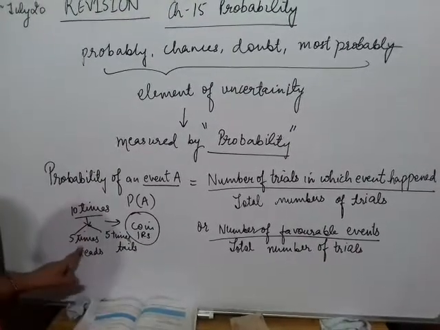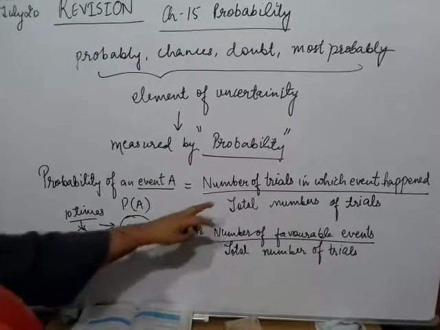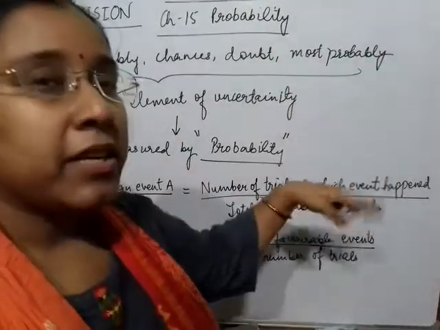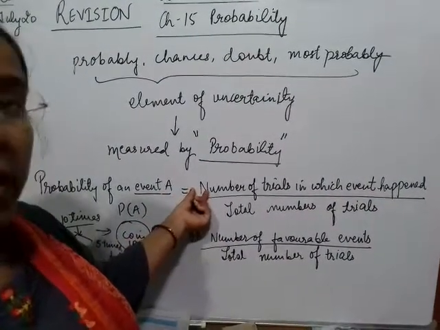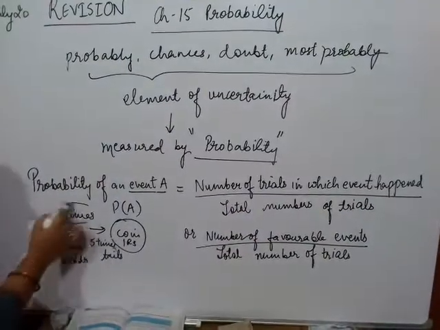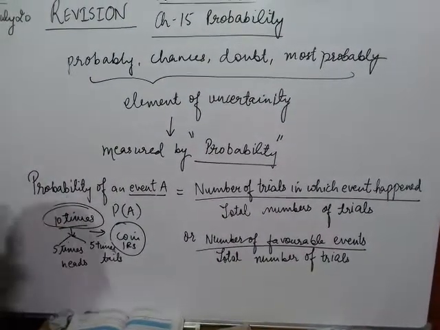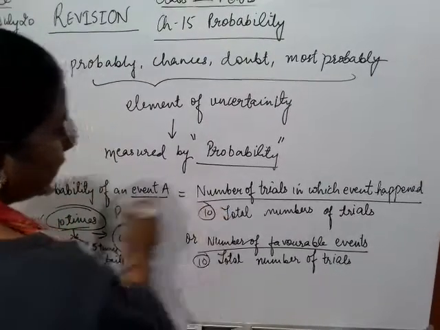These individual heads and tails are the number of trials in which the event has happened. But the total number of trials here is tossing the coin 10 times, so the denominator will always remain 10.